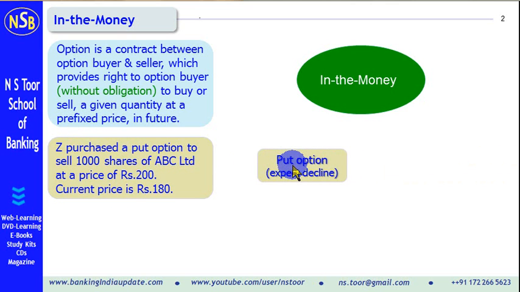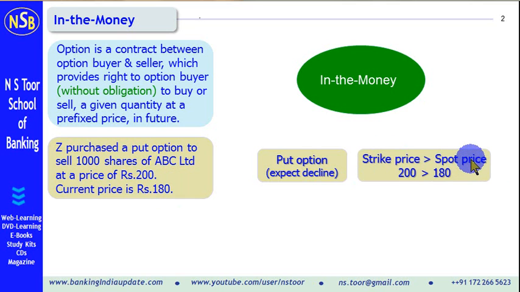The put option is purchased by investors when they expect a decline in the value, a decline in the price. So here the strike price is 200 and the current price, the price prevailing on the date when this option will be used, is 180. So in this case, the strike price is more than the spot price. And if this right is used, then it will result in profit to the option buyer. Hence, it becomes an in the money option.